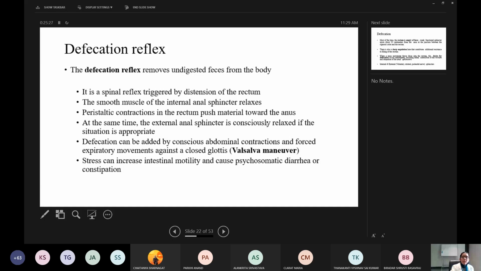At the same time, the external anal sphincter is consciously relaxed if the situation is appropriate. This external anal sphincter is under our control, so we can postpone defecation for some time if the situation is not convenient, and the reflex will abolish temporarily. Again after half an hour or one hour, the reflex will come again. Defecation can be aided by conscious abdominal contraction, which is what we do during defecation, and by movement against a closed glottis.